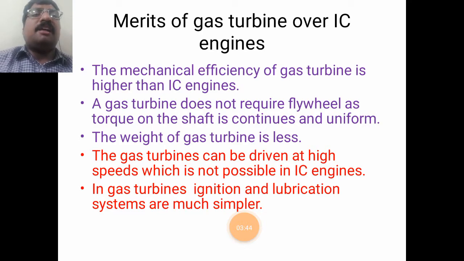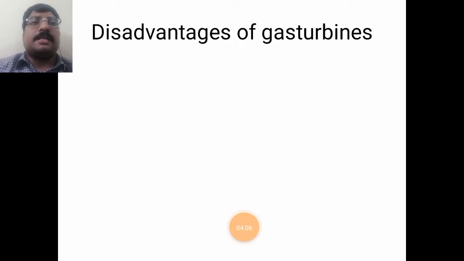The weight of a gas turbine is less compared to an IC engine. The gas turbine can be driven at high speeds, which is not possible in IC engines. Next, the ignition and lubricant systems are much simpler in gas turbines.